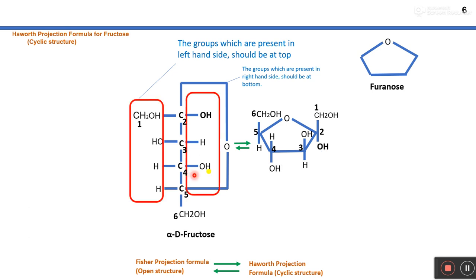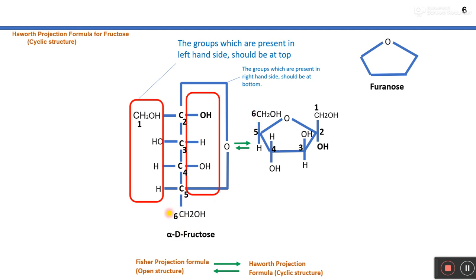alpha D fructose. Now similarly you will have to draw the structure of the furanose ring, and again you will have to draw the lines like this, and now you will have to give numbers to all the carbons like 1, 2, 3, 4, 5 and 6.